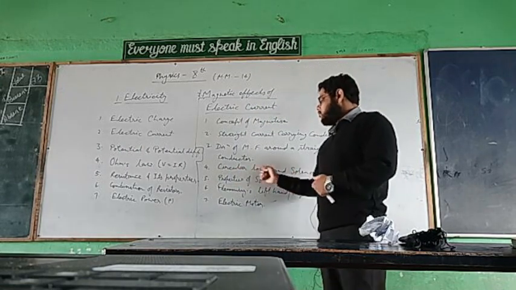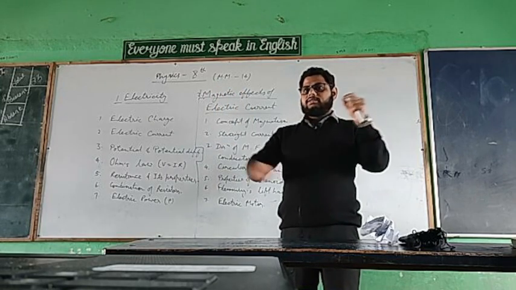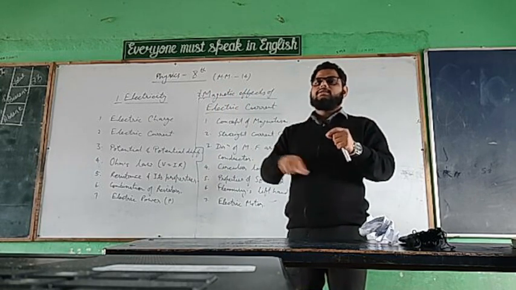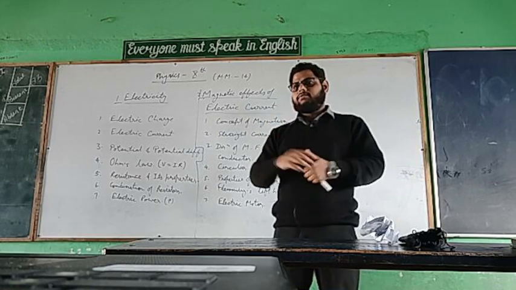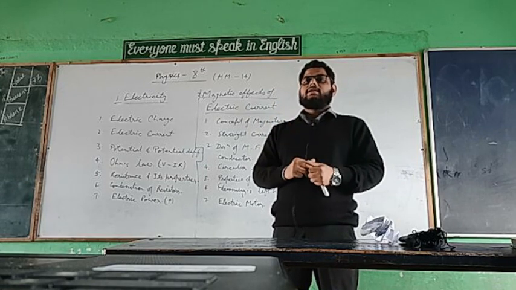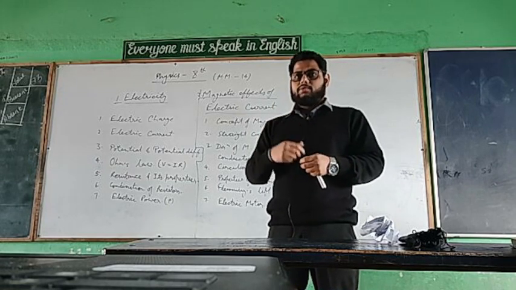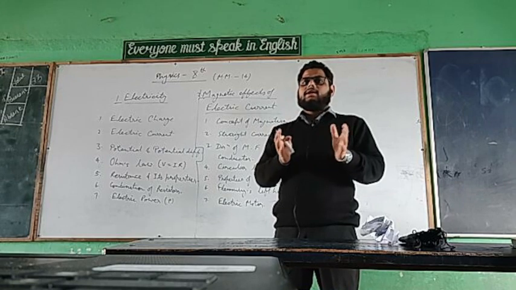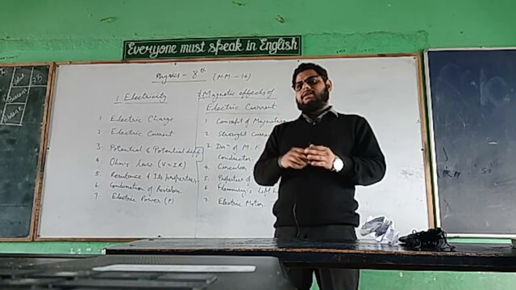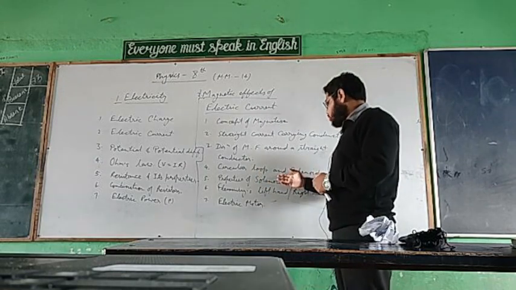After that, we'll move to the circular loop. Suppose that the straight wire is made in a circle form. Then it becomes a circular loop. And if the number of turns is more than one, then it will create a coil form. There is a special kind of loop that is known as a solenoid, that is written here, solenoid.